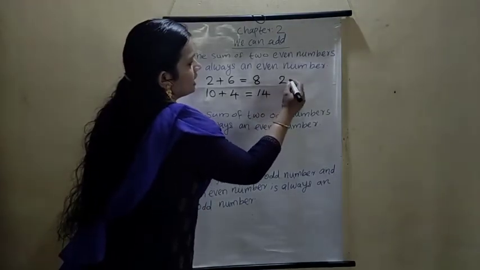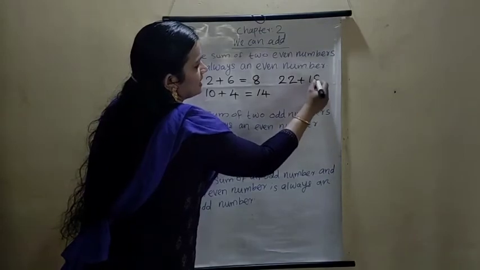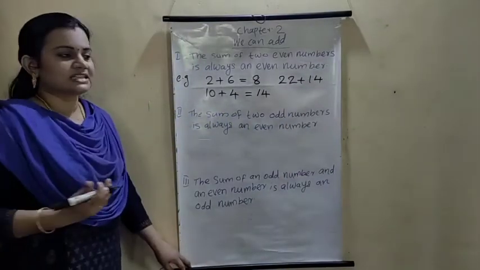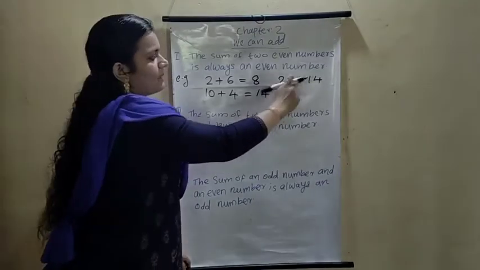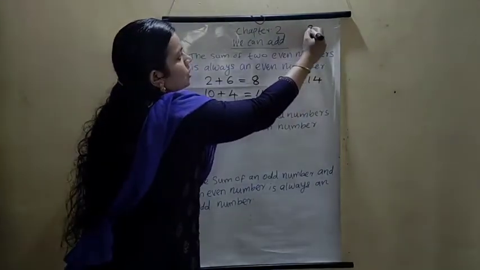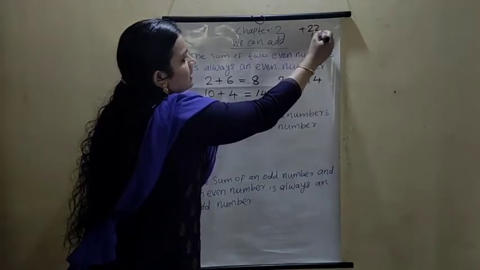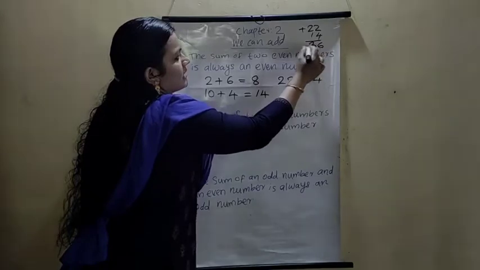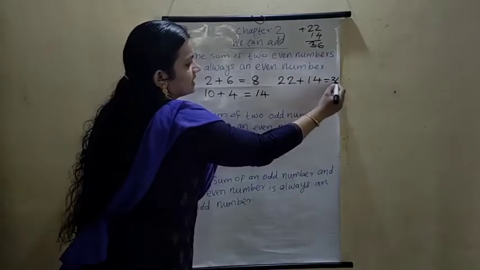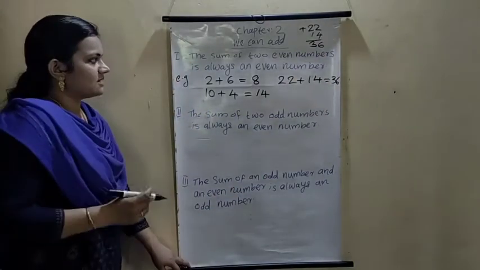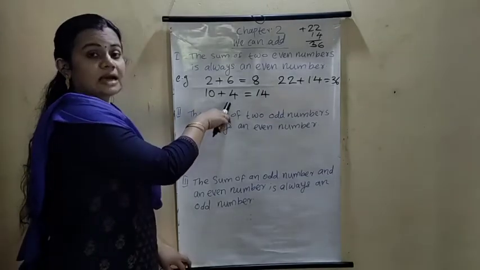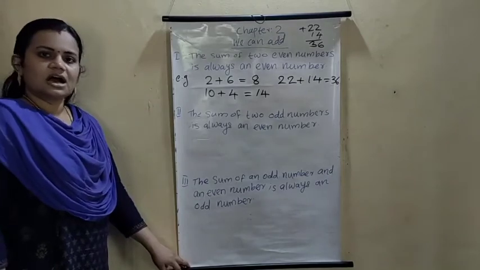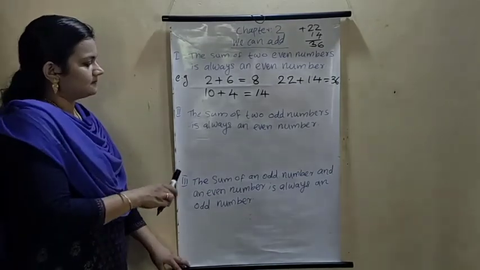22 plus 14. 22 is an even number. 14 is also even. What is the answer? 4 plus 2 is 6. 2 plus 1 is 3. Then what is the answer? 36. In this statement, the sum of two even numbers, we will get an even number. Understood? What is the another statement?